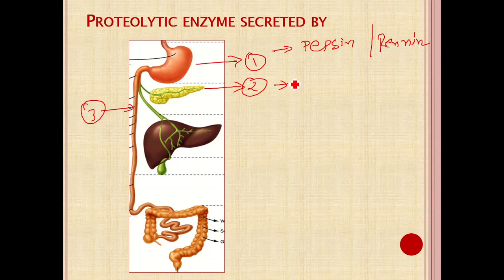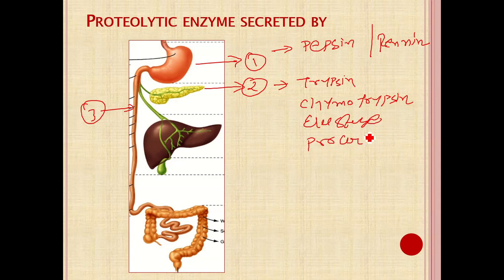Second, the pancreas secretes pancreatic juice that contains various proteolytic enzymes including trypsin, chymotrypsin, elastase, and procarboxypeptidase.